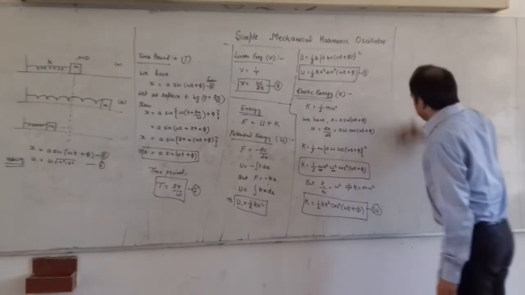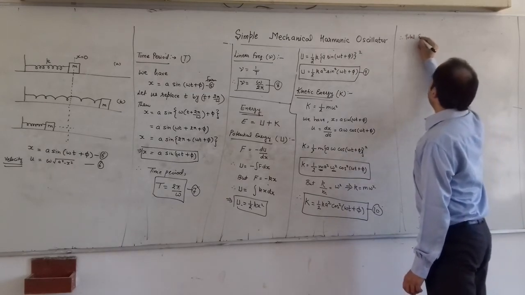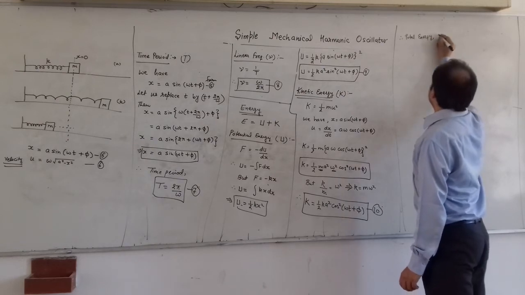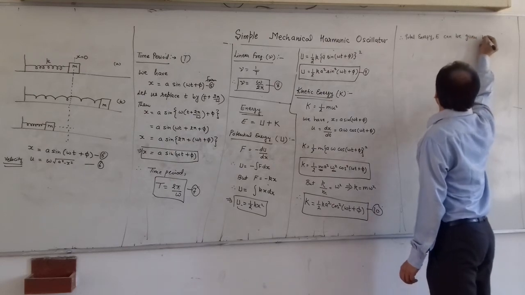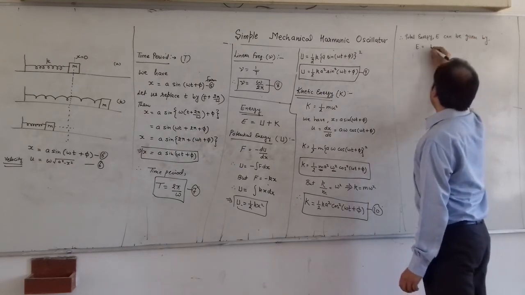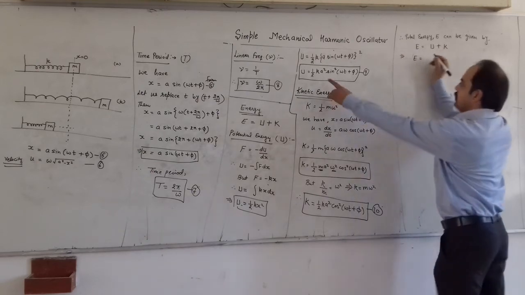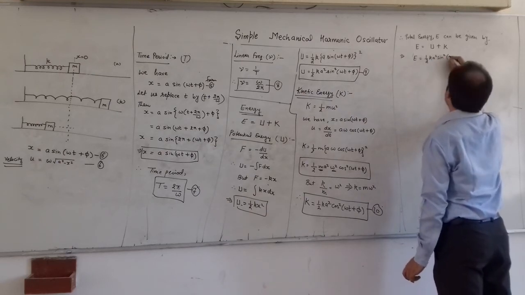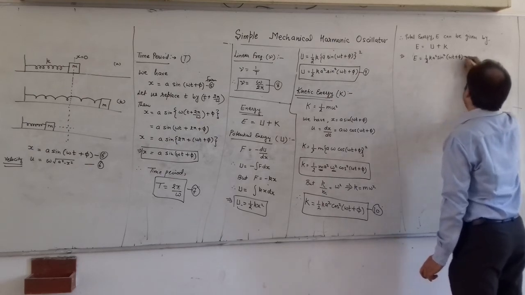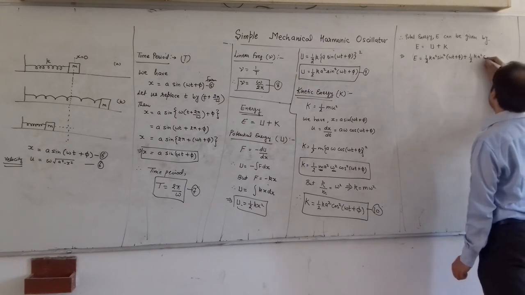So therefore the total energy E can be given by E is equal to potential energy plus kinetic energy. So this will give E is equal to half k a square sin square omega t plus phi, and we will add the kinetic energy as half k a square cos square omega t plus phi.